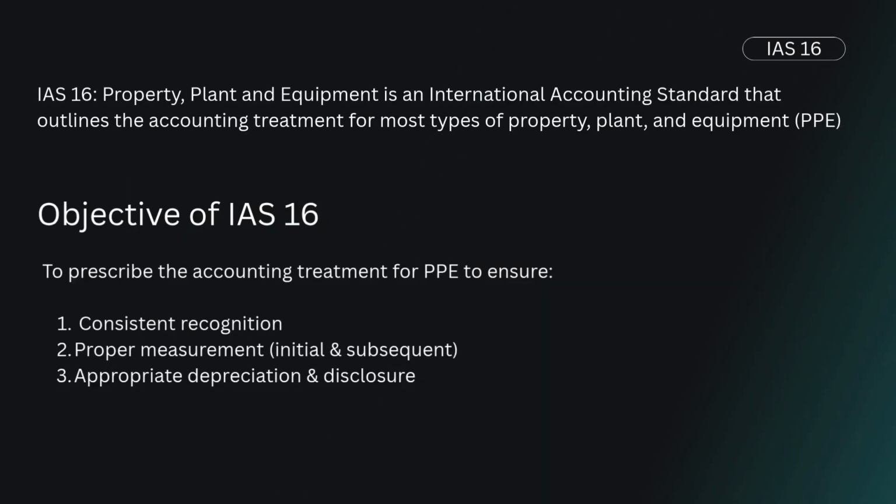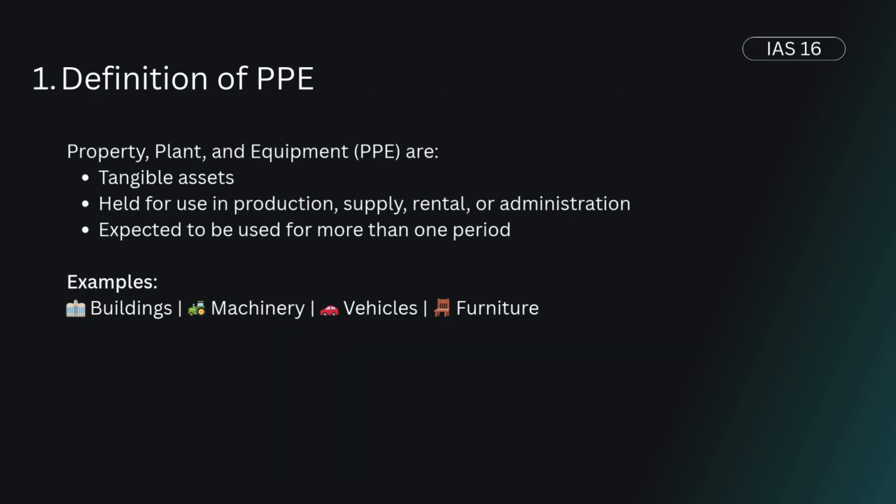IAS 16, Property, Plant and Equipment is an international accounting standard that outlines the accounting treatment for most types of property, plant, and equipment. The objective of IAS 16 is to prescribe the accounting treatment for PPE to ensure: number 1, consistent recognition; number 2, proper measurement; and number 3, appropriate depreciation and disclosure.